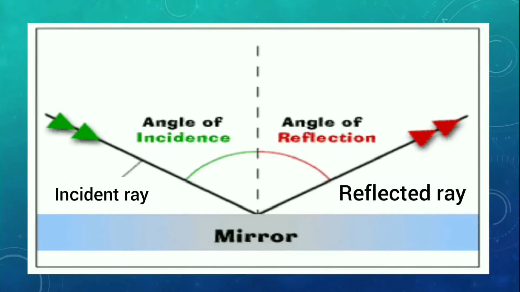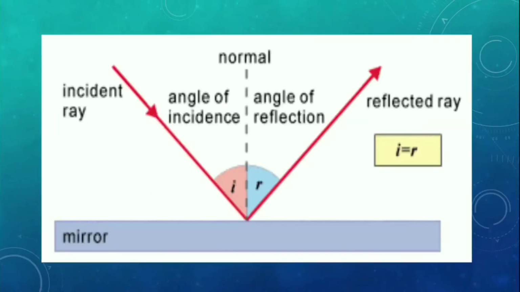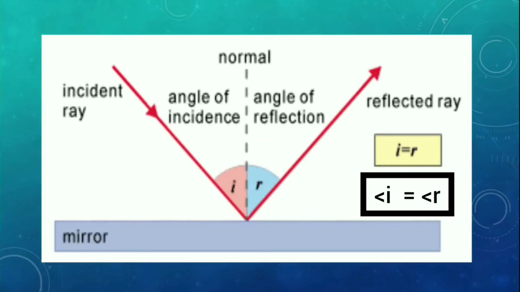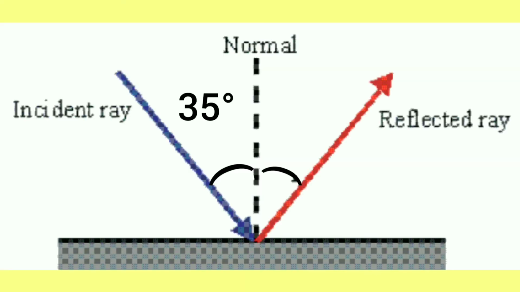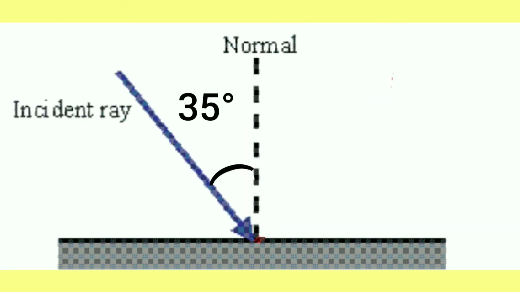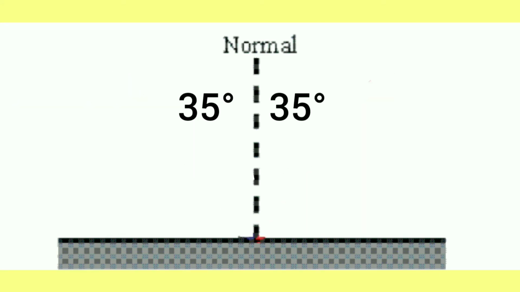So students, if you observe or measure, you can see that both of these angles are equal. This is what the first law states. The first law states that the angle of incidence is equal to the angle of reflection. In short, we can say angle i is equal to angle r. This means that if the angle of incidence for a ray of light is 35 degrees, then the angle of reflection will also be 35 degrees because they have to be equal.